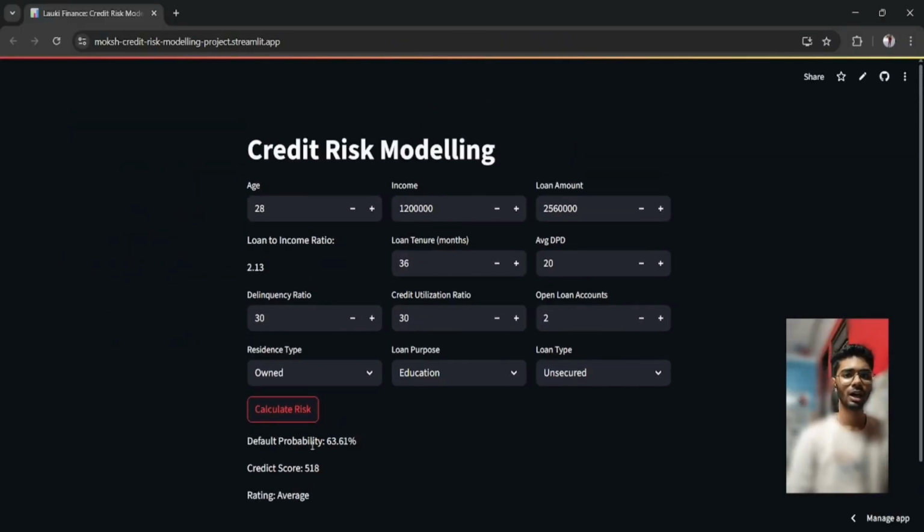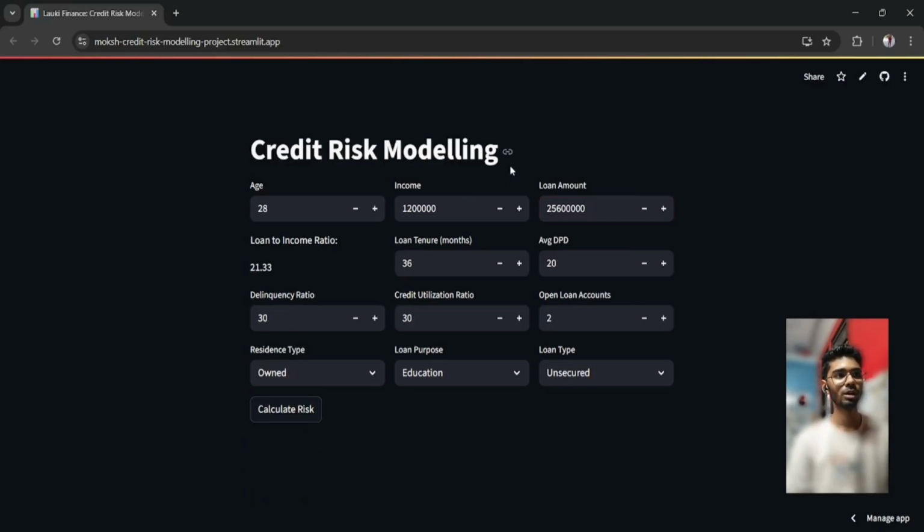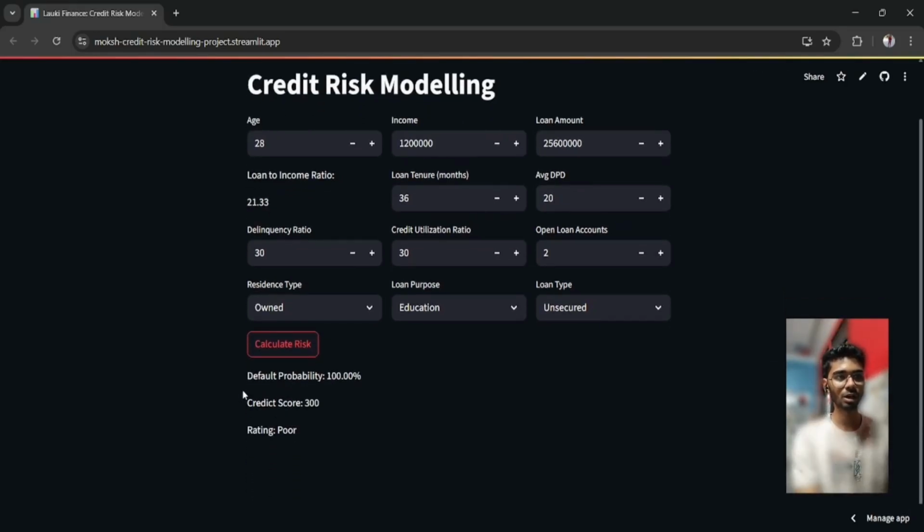As we have discussed, loan to income ratio and credit utilization ratio have a significant impact on our default probability, and it's obvious that if the person is asking for more loan money and does not have much income, then the default probability will increase. I have increased the loan amount. It gives us the loan to income ratio as 21%. If we calculate the risk of this individual, it will give us the probability of being a defaulter as 100% and a poor credit score of 300.